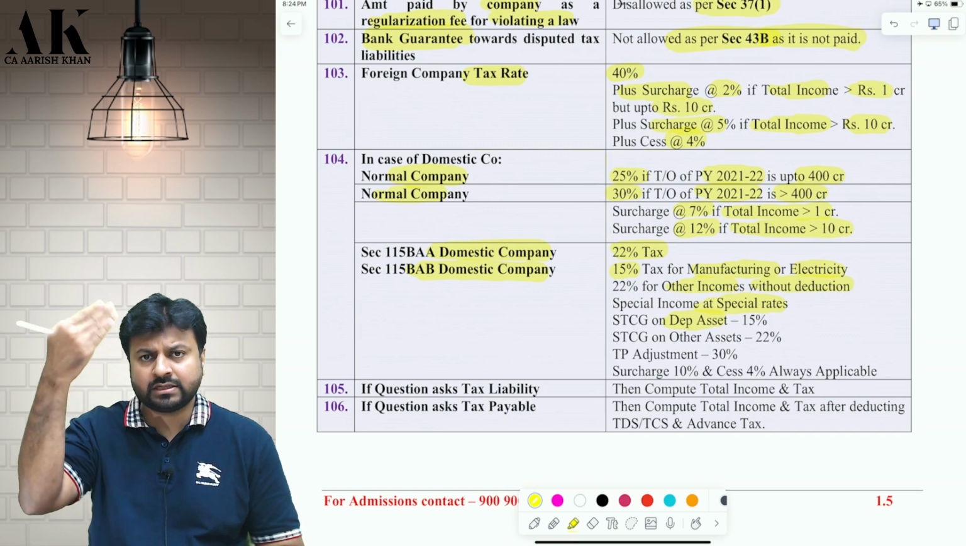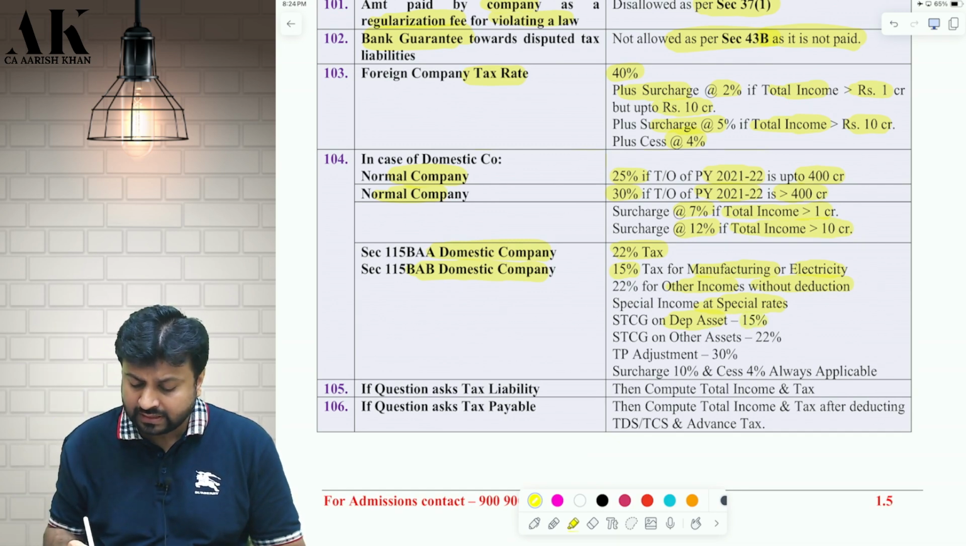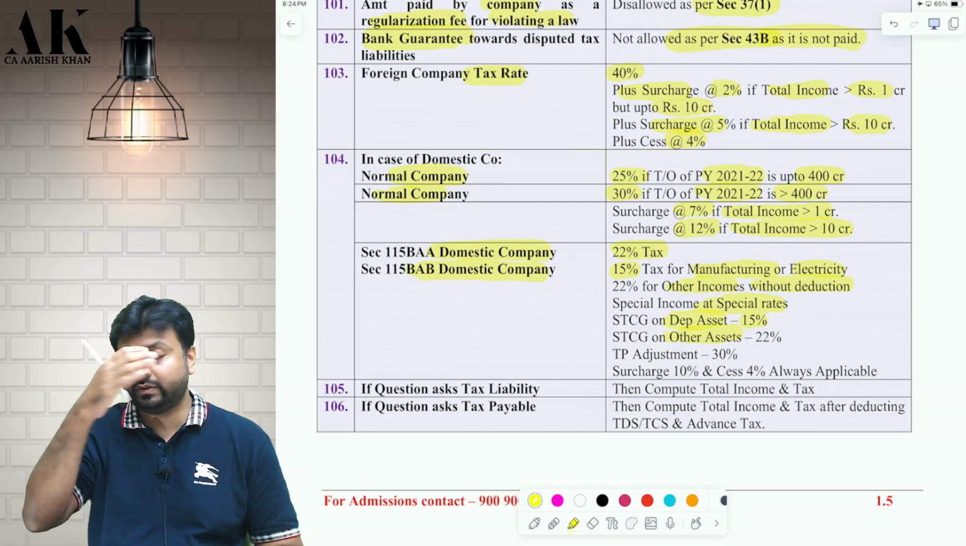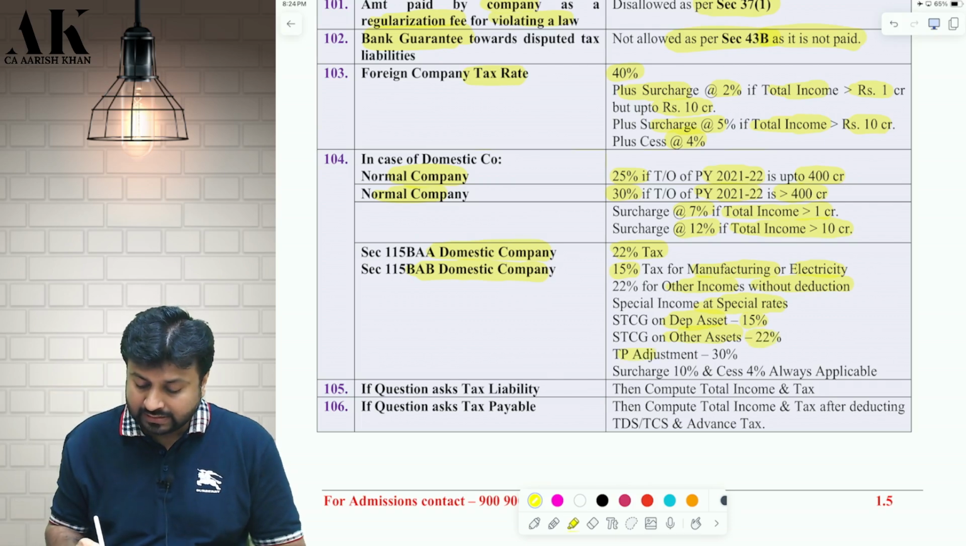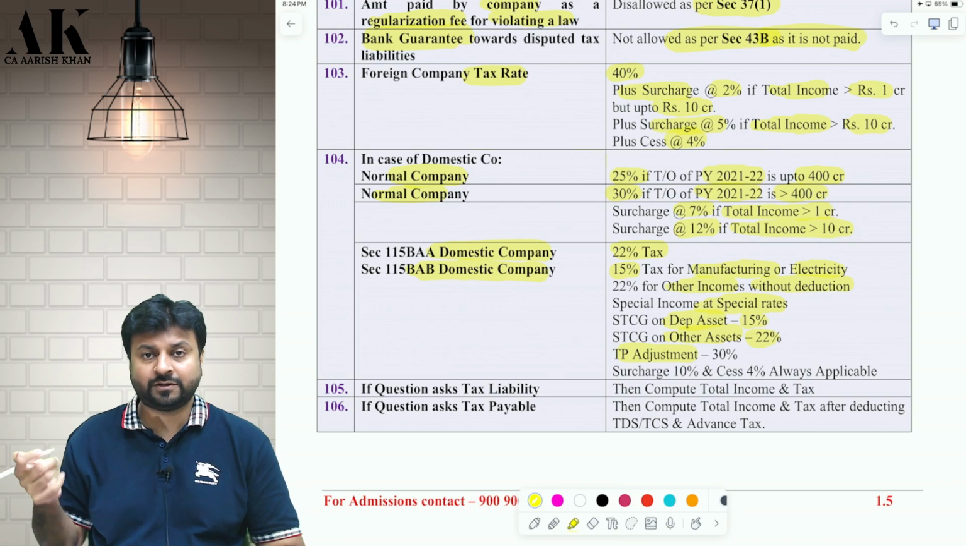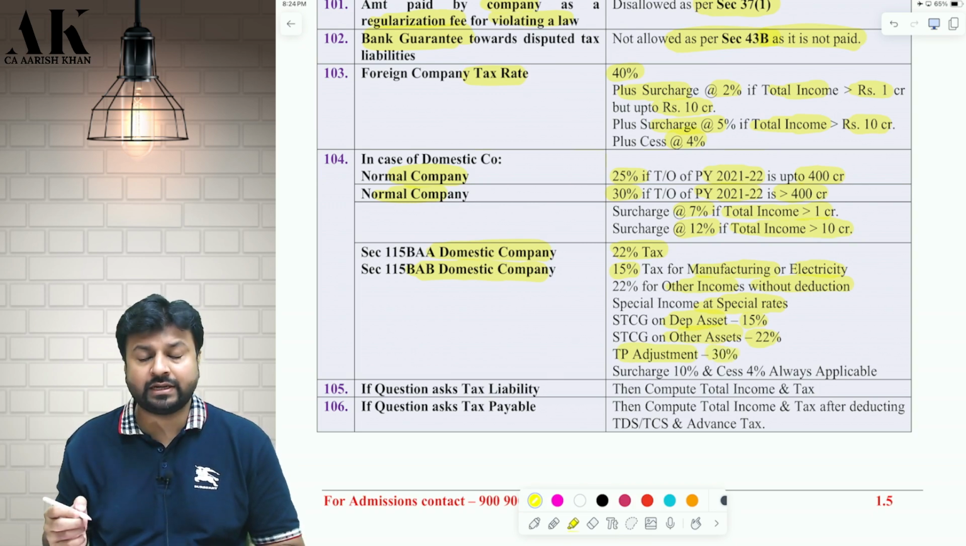STCG on depreciable asset, which I have told you earlier also, 15%. STCG on other assets, which I have told you again earlier, at 22%. Transfer pricing adjustments, domestic transfer pricing adjustments will be subject to 30% tax rate.